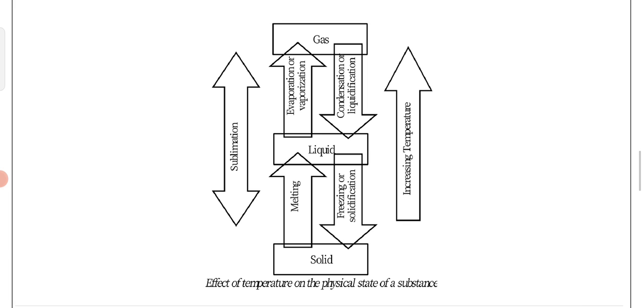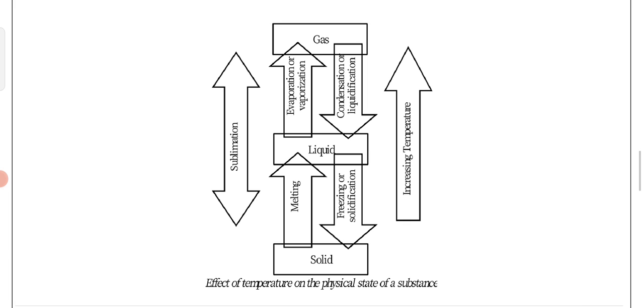And solid to gas, written on the left-hand side arrow, is sublimation. In the case of sublimation, suppose we keep a naphthalene ball in a place, then after some days we can see that the naphthalene ball becomes smaller. What is the reason for that? Because at room temperature only, the naphthalene is getting converted into the gaseous state of matter. That is why the size of the naphthalene ball becomes smaller.